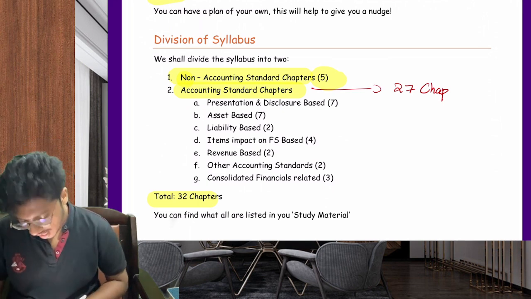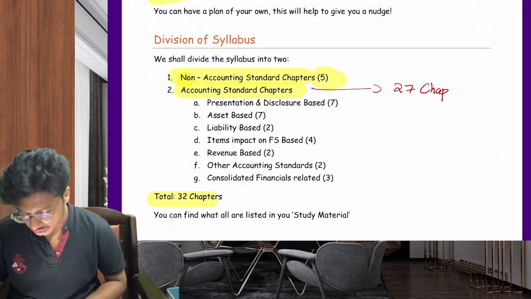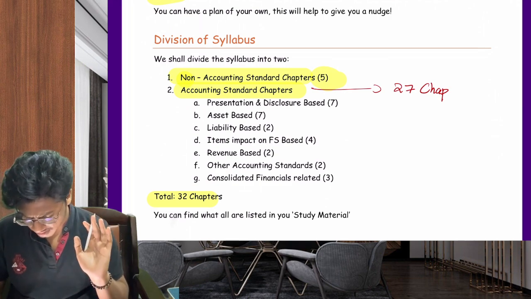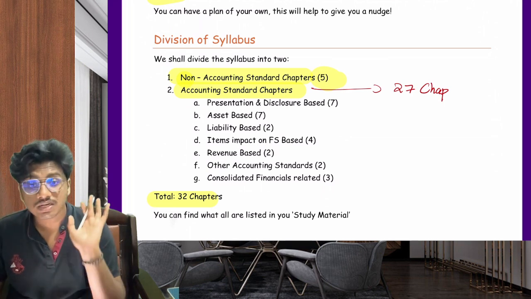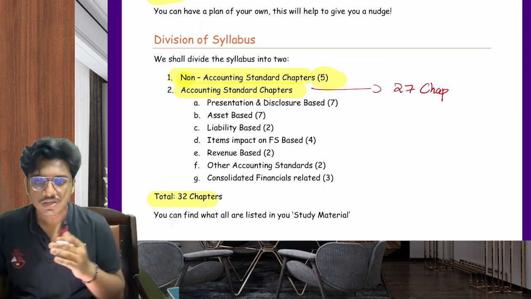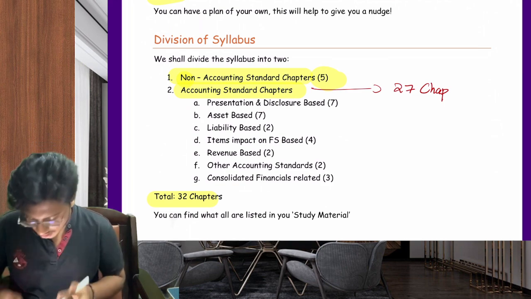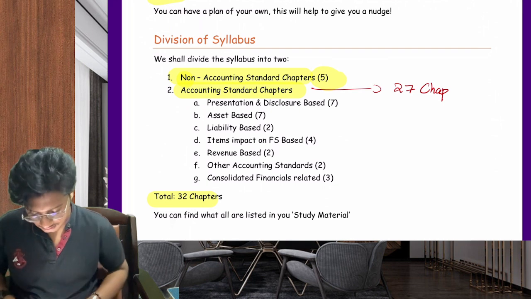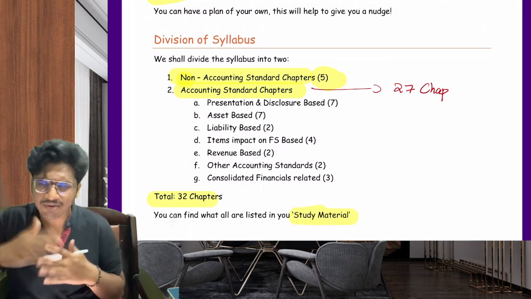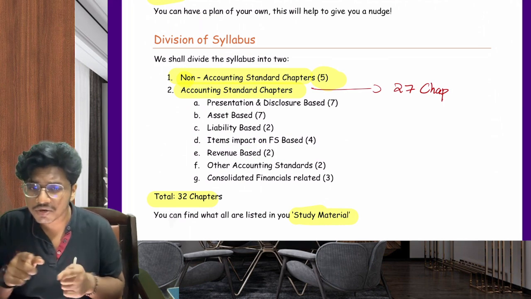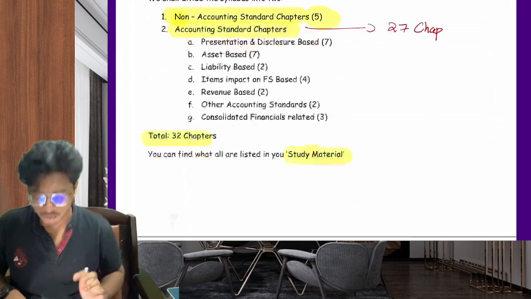Okay. And I have subdivided them into presentation and disclosure, asset based, liability based, items impacting financial statements, revenue based, other accounting standards, and consolidated financial statements related. So I have divided that accordingly. You can get a comprehensive list from your study material and go through that. So I have divided it into two. Why did I divide it into two? I will tell you later.